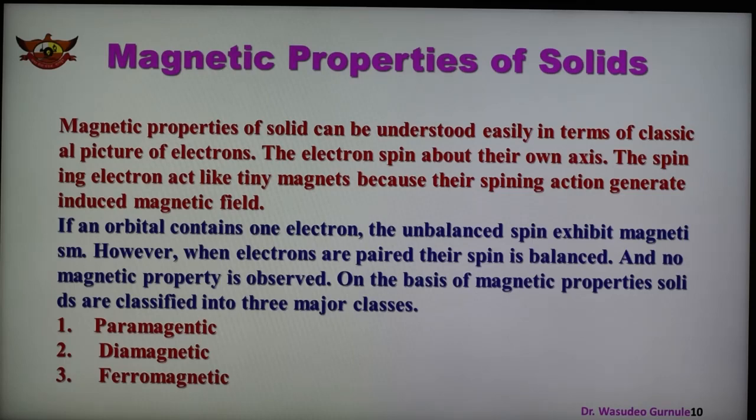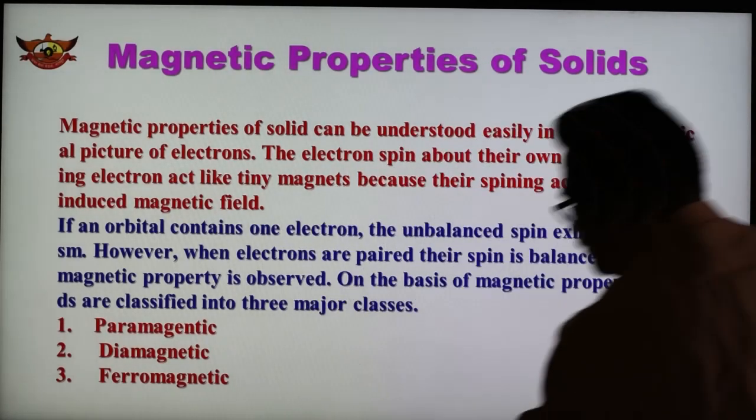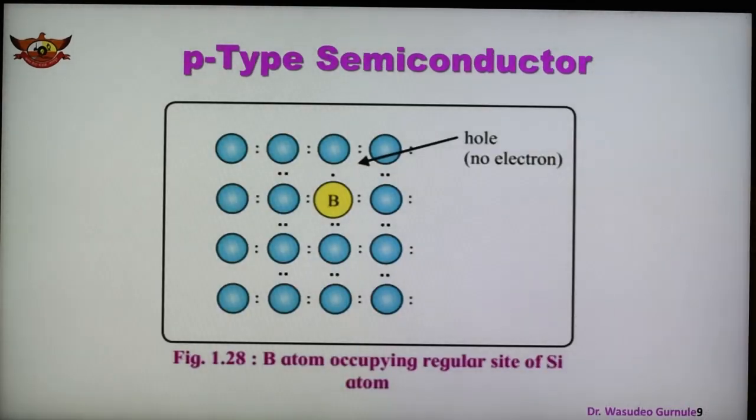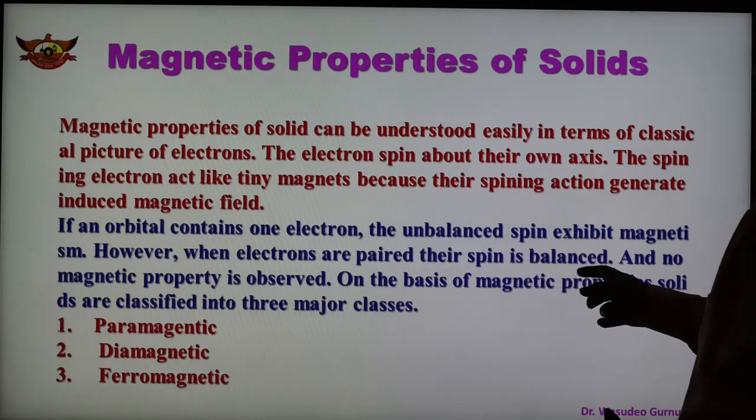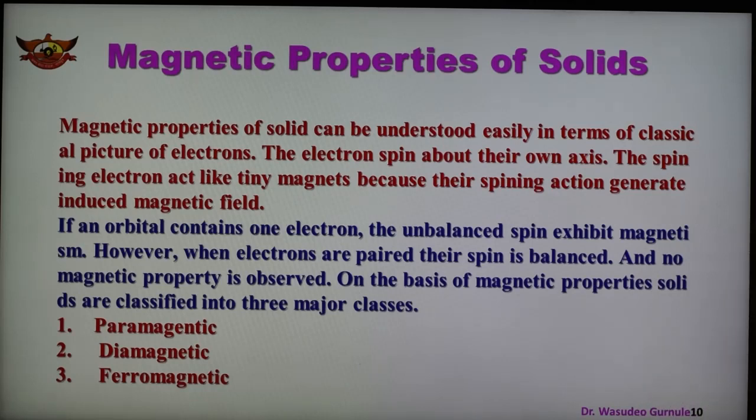When electrons are paired, then the spin is balanced, and in that case no magnetic property is observed.